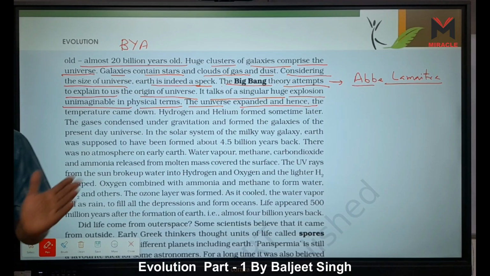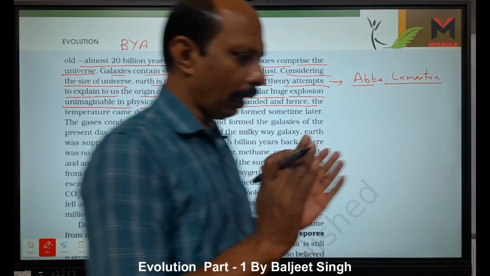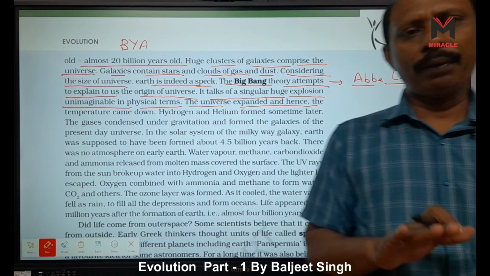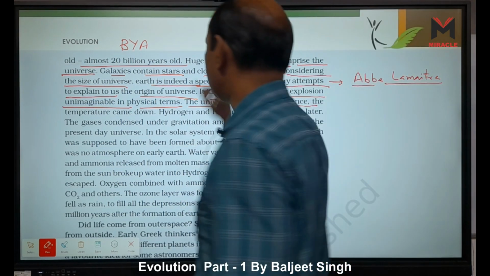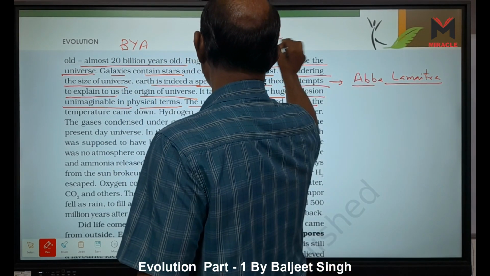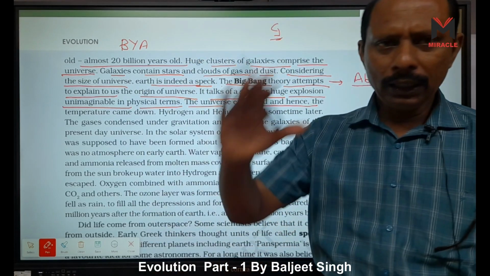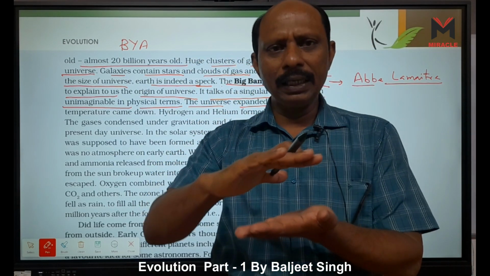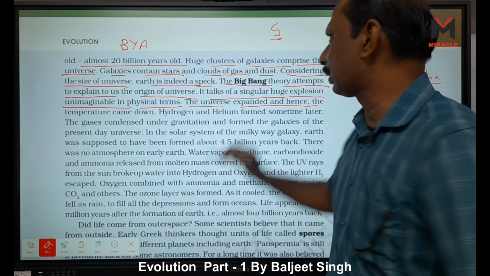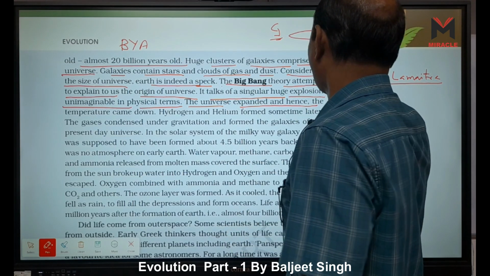They condensed under gravitation. Gravitation means here capital G. I am not saying capital G, gravitation, right? When they condensed under gravitation, then what happens? They form a disc-like structure. A disc-like structure is formed, right?